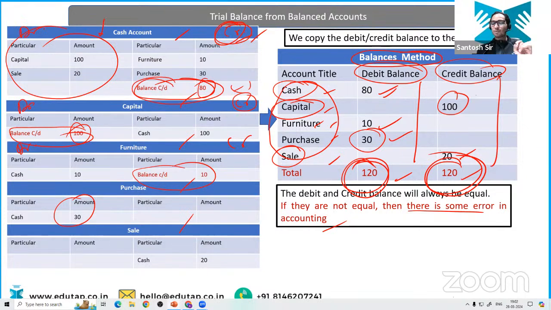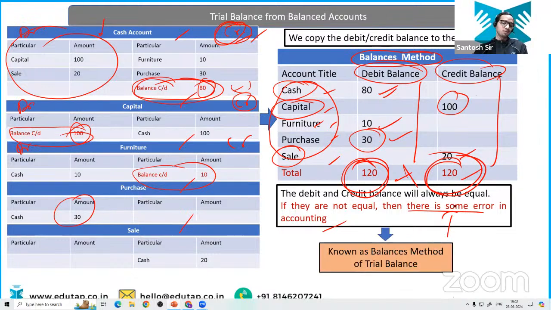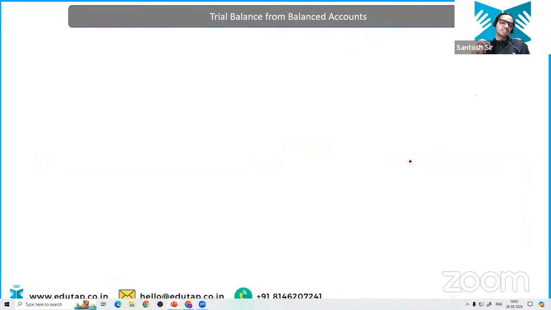Again I am repeating it. Even if they are matching, there are high chances that accounts are correct, but there is no guarantee that accounts are correct. Okay, and you will get to know why I am saying so in further slides. Don't worry. But the point here is, if they are not matching, definitely there is a mistake in the accounts, right?